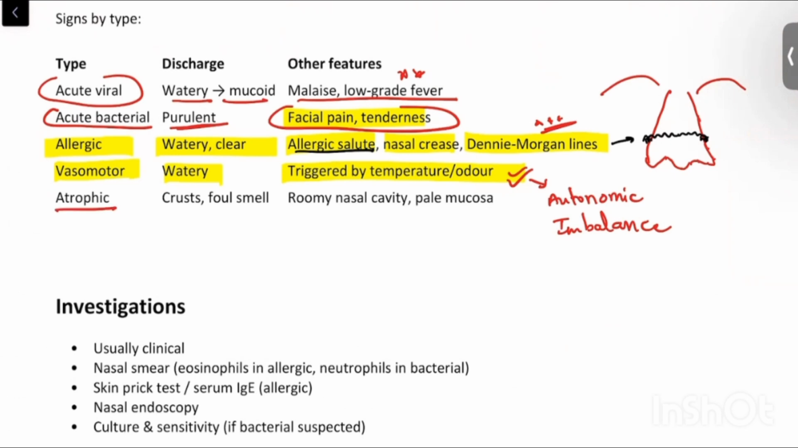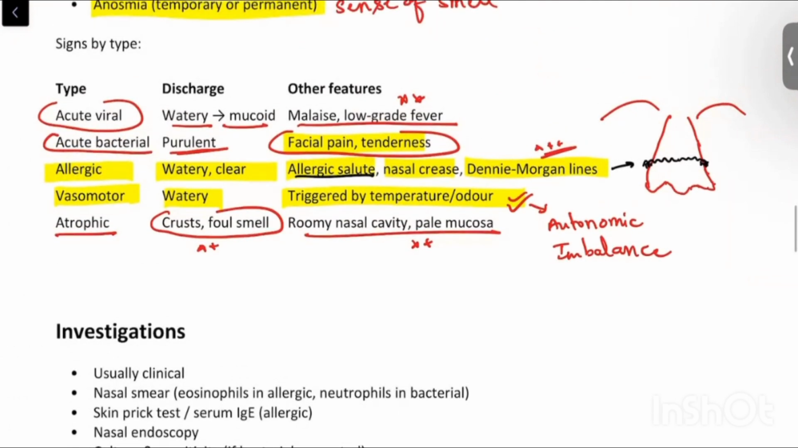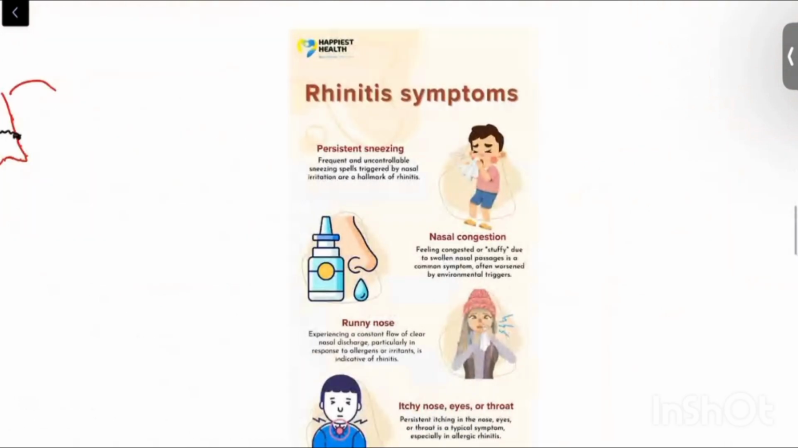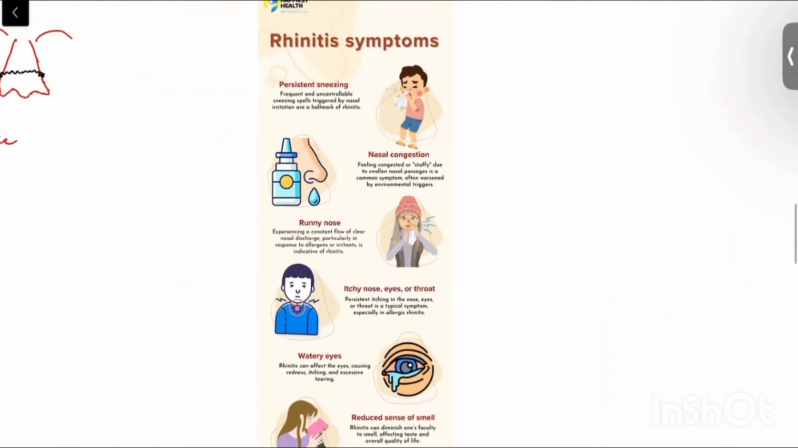Other than that, atrophic rhinitis, again just like we discussed, there will be crusts, foul smell and roomy nasal cavity. Along with that, nasal turbinate atrophy will be there and the mucosa will be pale. So these are the signs by type of rhinitis and clinical features of rhinitis. Again, just going through the pictorial representation of symptoms of rhinitis.